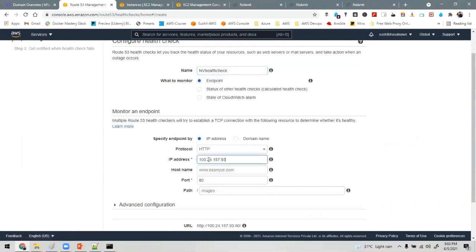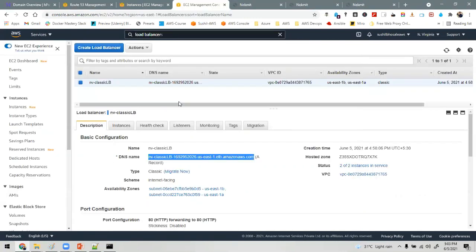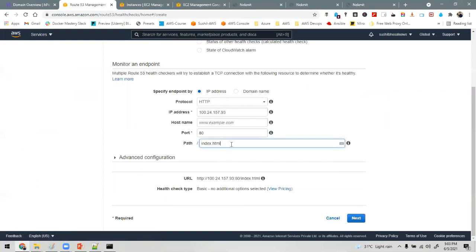The path is index.html. Did you understand why I am putting index.html? Because the traffic will go to this load balancer, and in the background it will check if index.html is reachable.